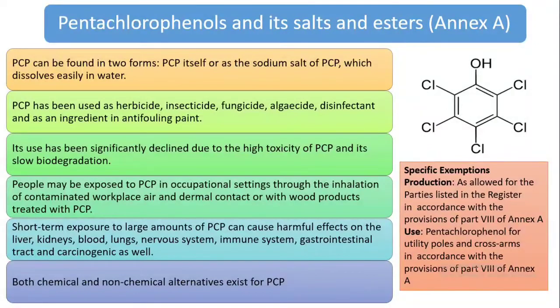Its use has significantly declined due to the high toxicity of PCP and its low biodegradation. People may be exposed to PCP in occupational settings through the inhalation of contaminated workplace air and dermal contact. Short-term exposure to large amounts of PCP can cause harmful effects on the liver, kidneys, blood, lungs, nervous system, etc. Both chemical and non-chemical alternatives exist for PCP, and there are some specific exemptions for the production and use.